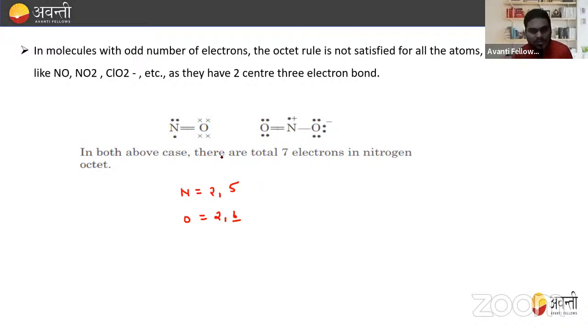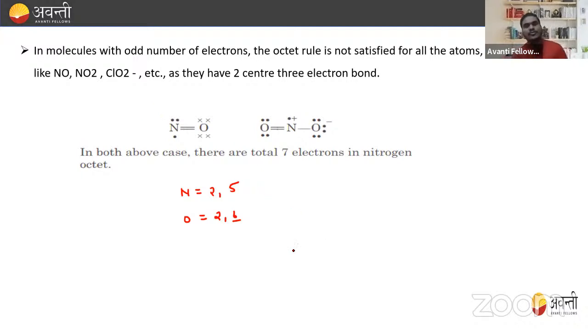Nitrogen is still incomplete because we know that in a double bond it will form 2 to 4, 4 to 6, and 1 7. So one electron is still left, right? So here in NO, nitrogen has an incomplete octet. The octet is not complete. So in a molecule with an odd number of electrons, just like NO, nitrogen has 7 electrons, so the octet rule is not satisfied for all of the atoms.